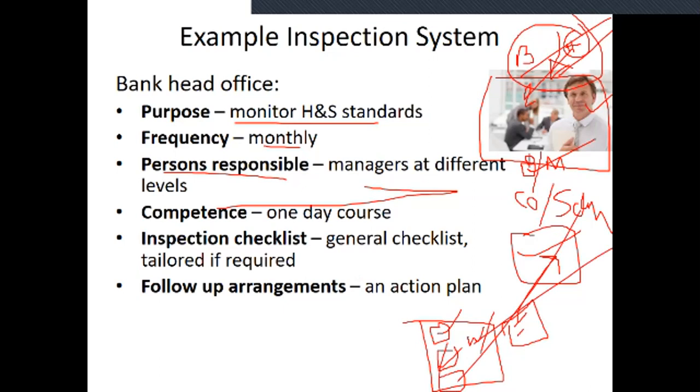This is the example of inspection at a bank head office.